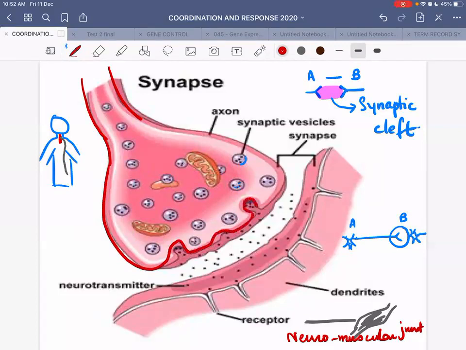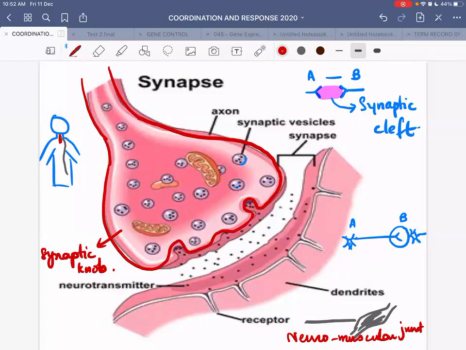This whole part is the ending of the axon. This is the swollen up portion. This is known as the synaptic knob, right? It lies in very close proximity to the membrane of a dendrite. Okay, the synaptic knob.